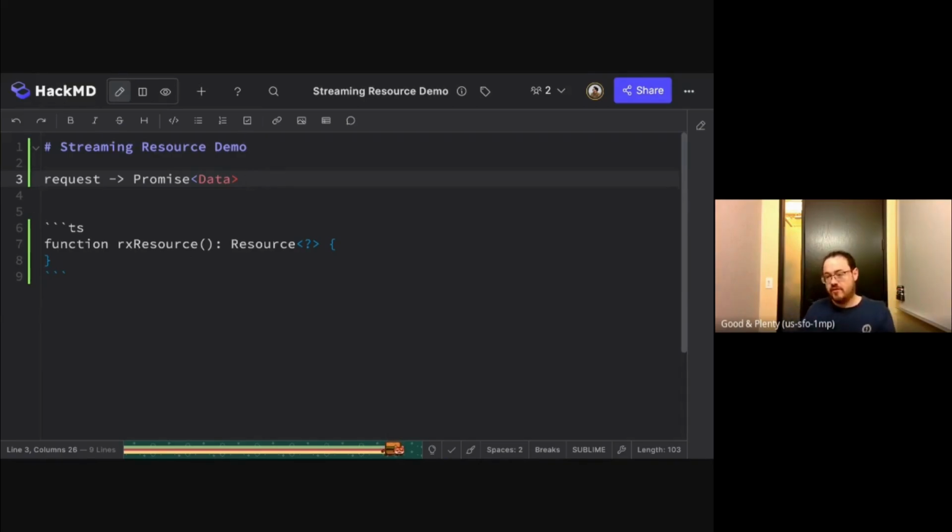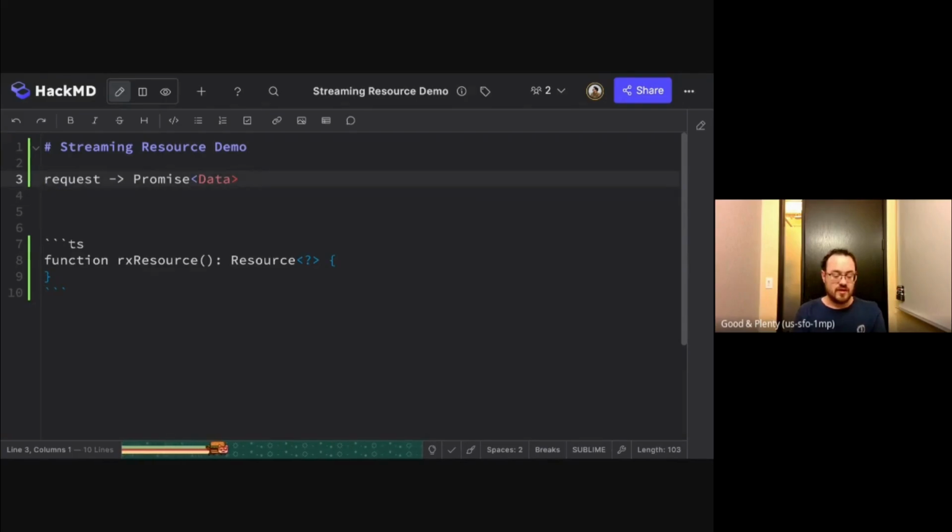And that's final until you tell the resource to go and refetch the result. So the promise can only return one value. So this is like a normal promise resource.